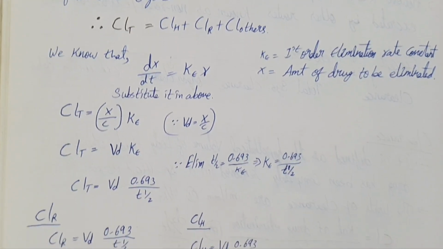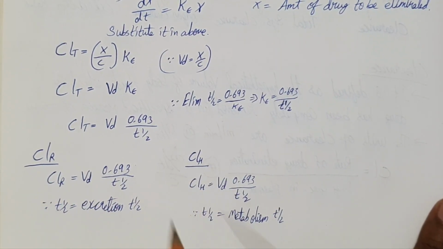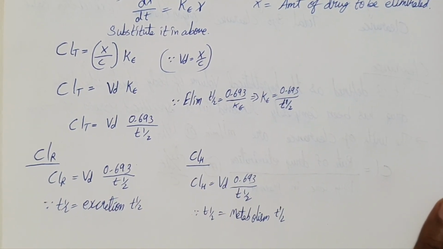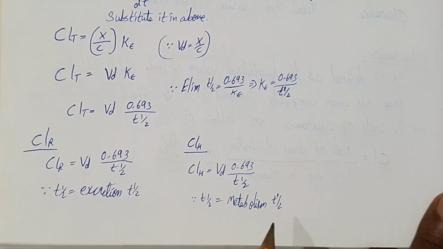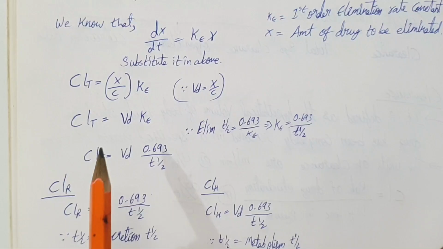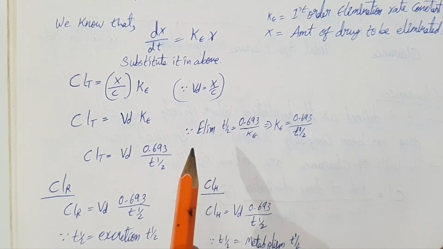It applies the same to renal clearance and hepatic clearance also, where t half will be the excretion half-life, and t half in hepatic will be the metabolism half-life. Now this formula is very useful if we know Vd and t half. We can calculate clearance without directly measuring elimination.